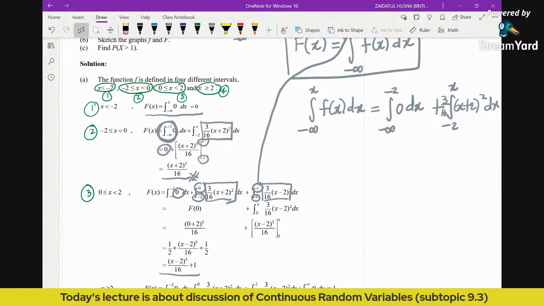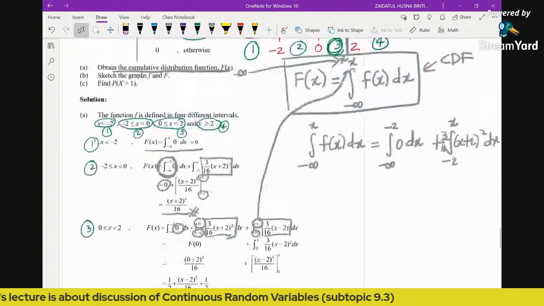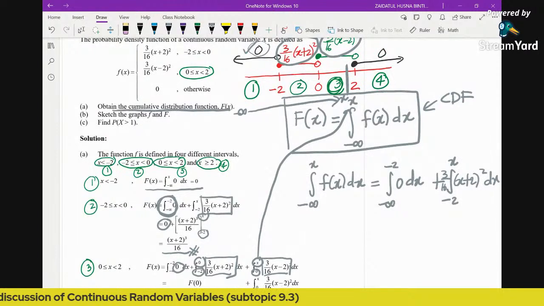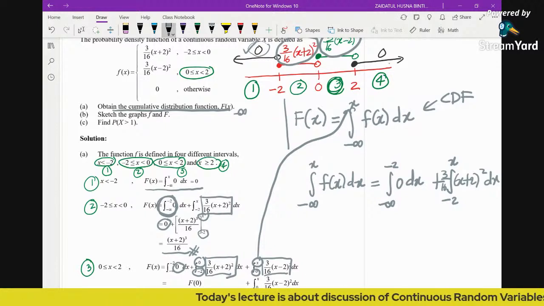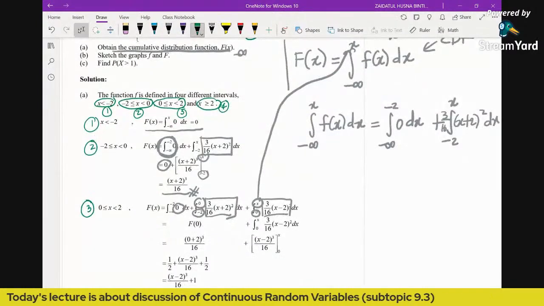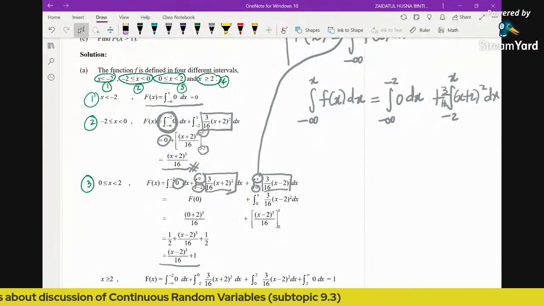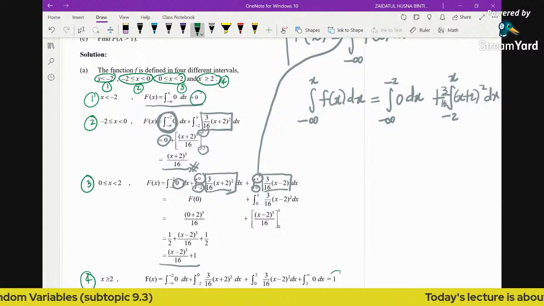Next, lastly, because we have the fourth region here, I'm going to get rid of this one first. Where do we put the x here? For the fourth region, we put the x here. And for sure, we know it's going to be 1. Why? Because we know the cumulative function will always begin with 0 and end with 1.